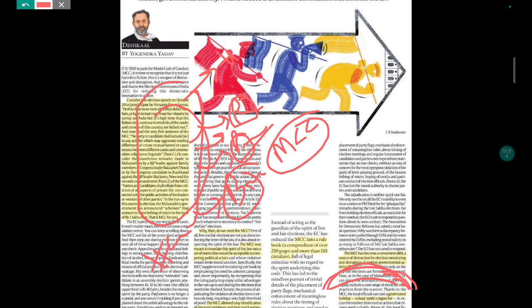Apart from that, this article is talking about the need of the model code of conduct in the first place. It is mentioning that the constitution basically prohibits the interference of the judiciary, and that's why it is important to have this kind of mechanism. Also, it mentions that MCC provides the basic rules for the day-to-day administration, day-to-day activity when it comes to electoral politics. And it also mentioned how it can help in a quick grievance redressal mechanism. So these are the aspects that you need to know.